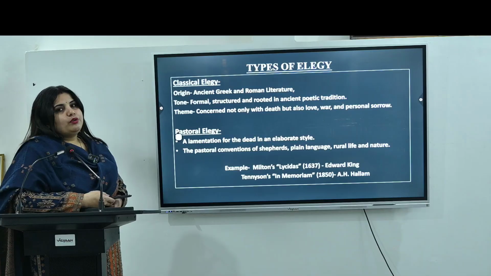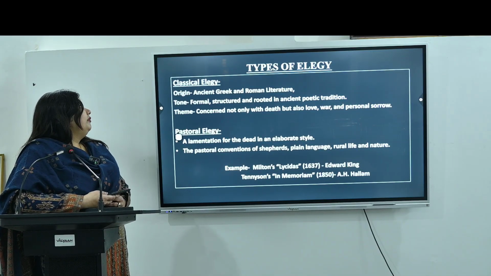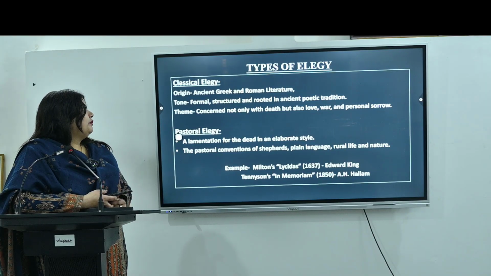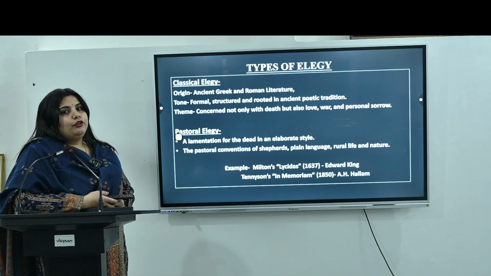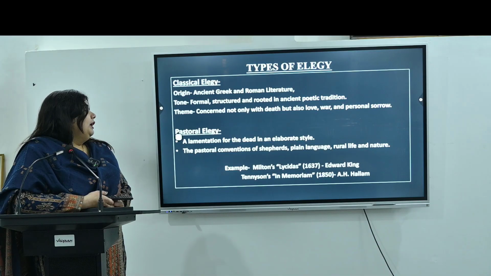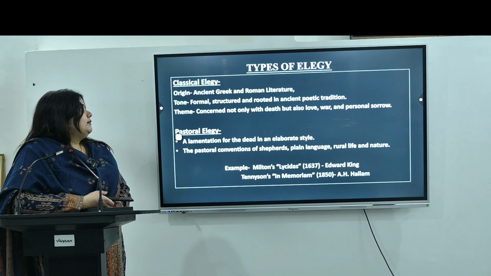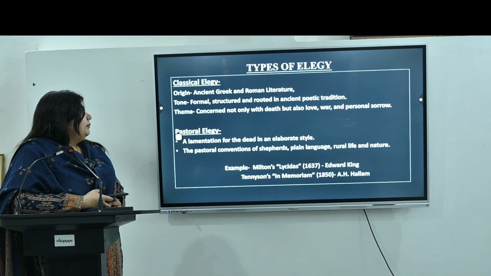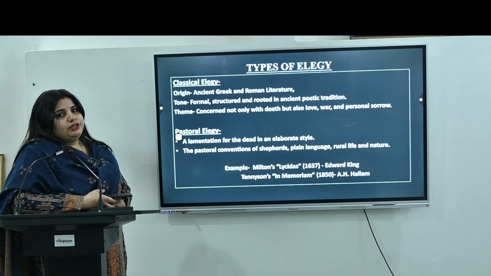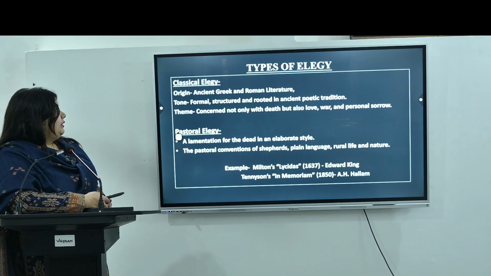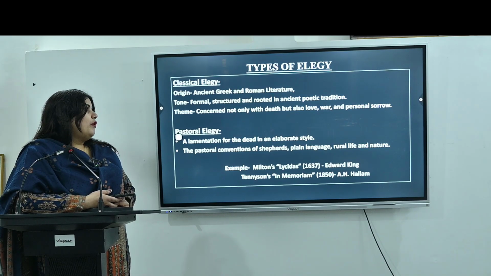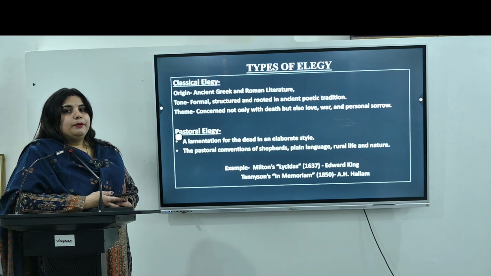Now move to the types of elegy. The first one we have is classical elegy. The origin of classical elegy is from ancient Greek and Roman literature. If we talk about the tone, the tone is formal, structured, and rooted in ancient poetic tradition. The theme of this kind of elegy, which is known as classical elegy, is concerned not only with death, but also covers the topics of love, war, and personal sorrow.